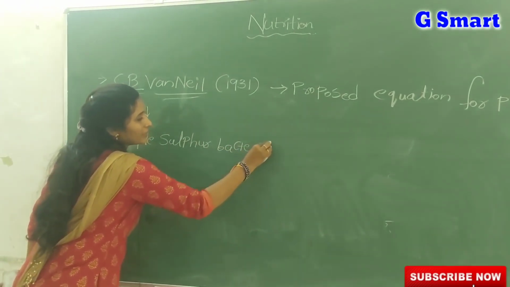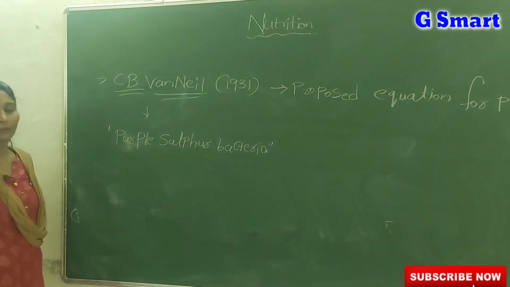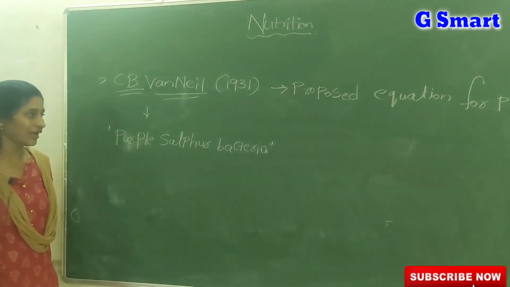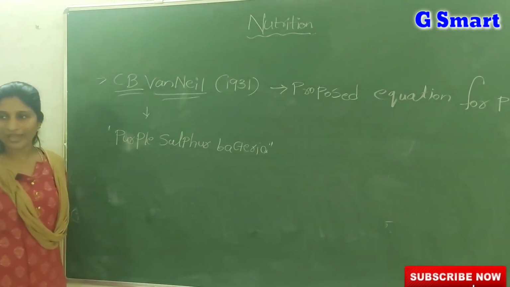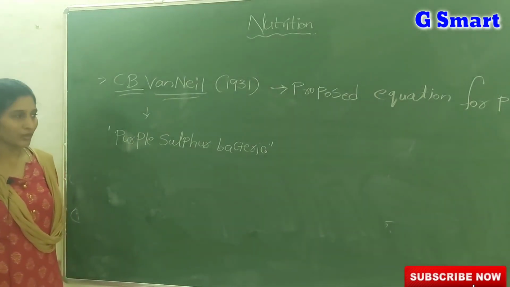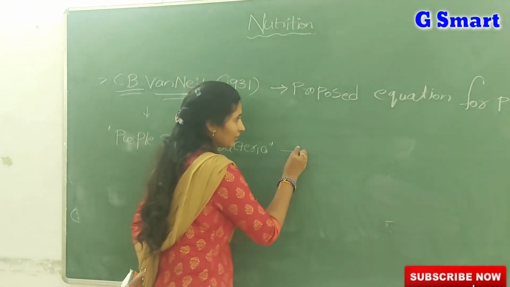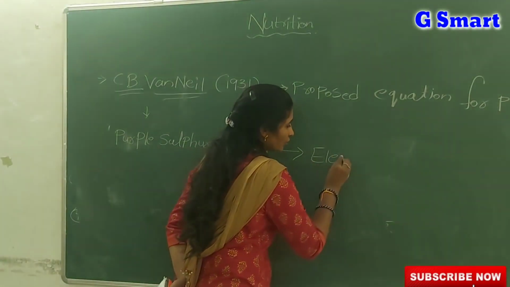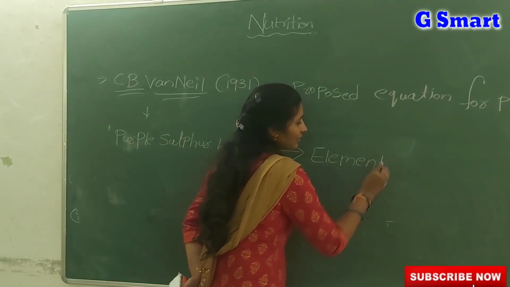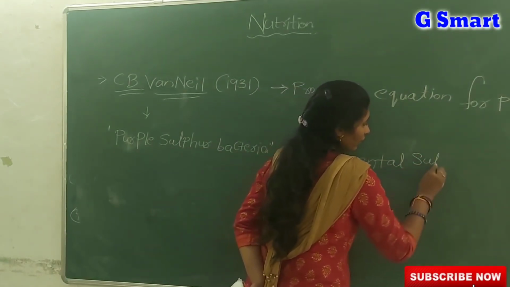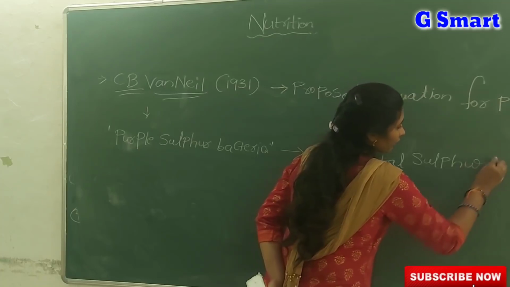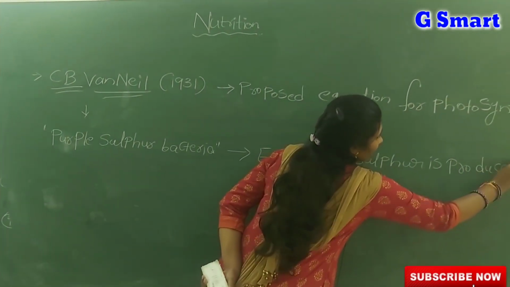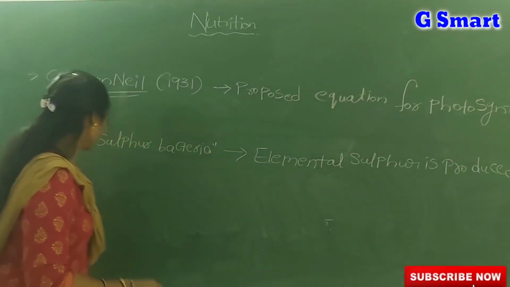He conducted many experiments on the purple sulfur bacteria. These are one type of photosynthetic bacteria. By using purple sulfur bacteria, Van Neil conducted the experiment. In this experiment, instead of oxygen, elemental sulfur is produced. Why is elemental sulfur produced?